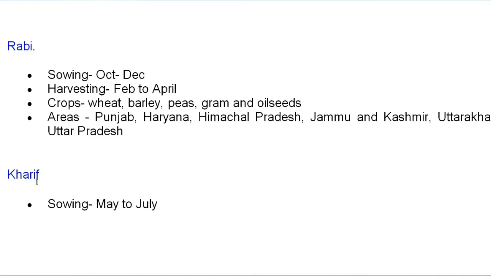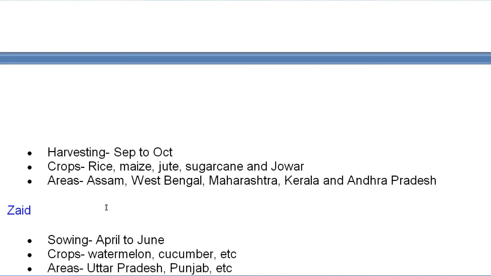Move to the Kharif, the another cropping season. And remember, it is the sowing time May to July. It is also known as time of rainy season, the monsoon time. And here harvesting time, it is September to October. Crops: rice, maize, jute, sugarcane and jowar.